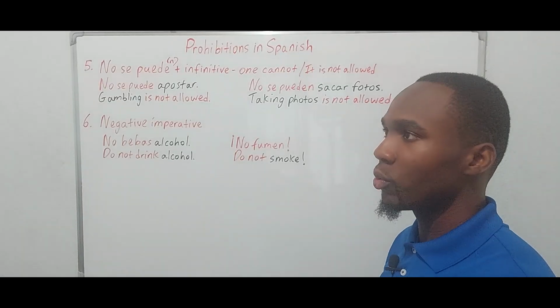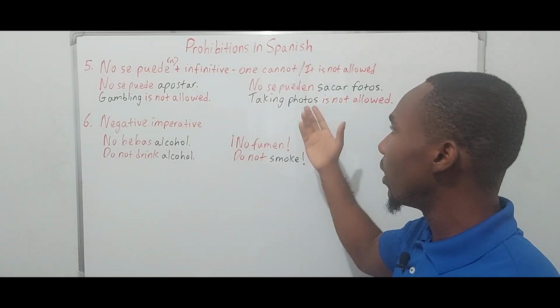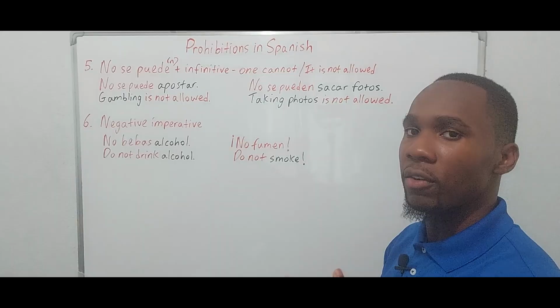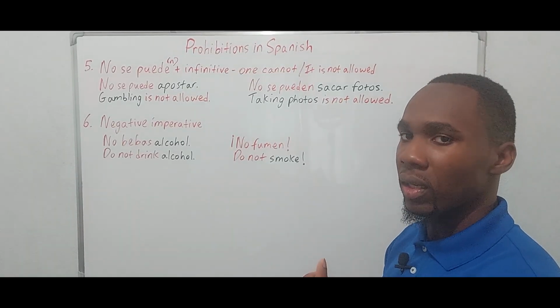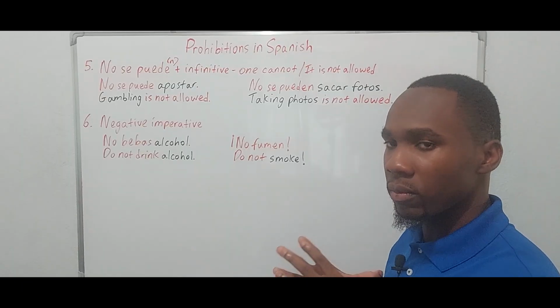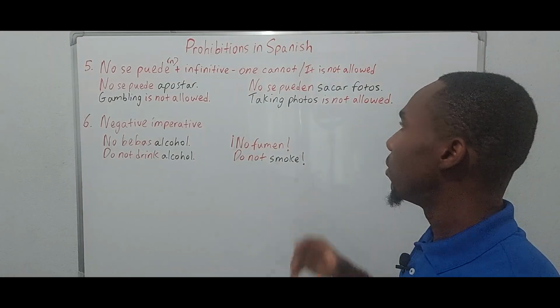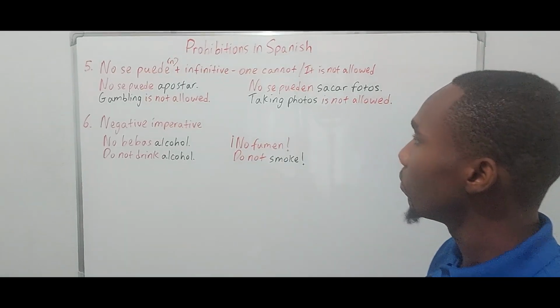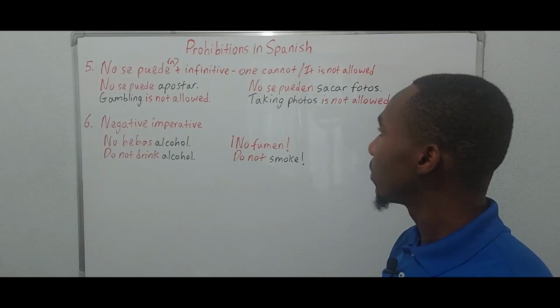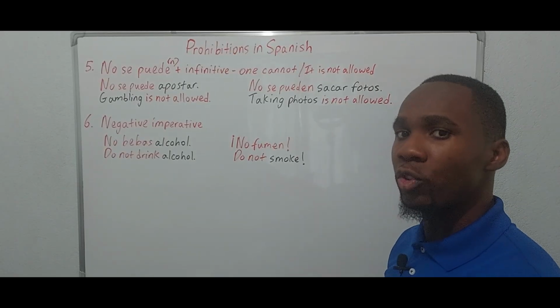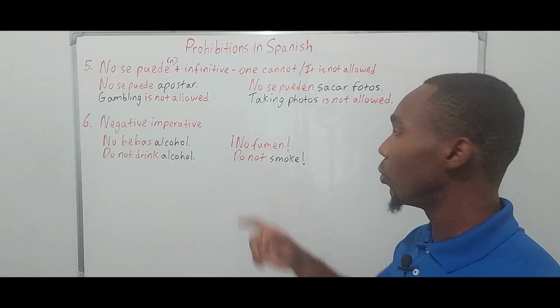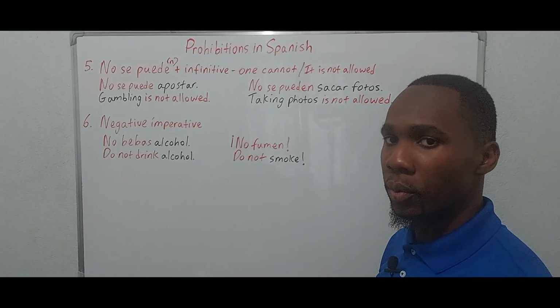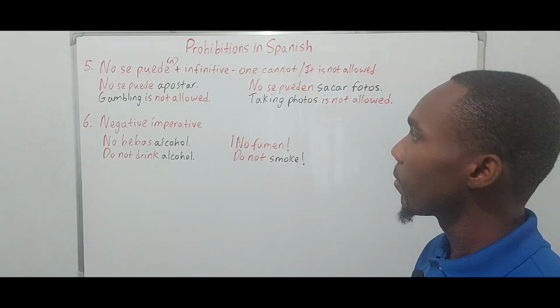But in casual speech, you would hear a person say no se puede sacar fotos. But the correct form would actually be no se pueden. So just remember that. You're actually saying photos cannot be taken. That's why it will be pueden and not puede. Alright?